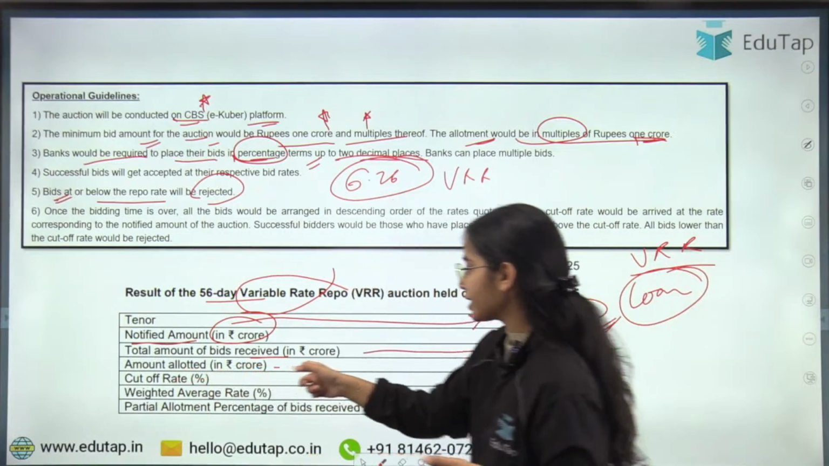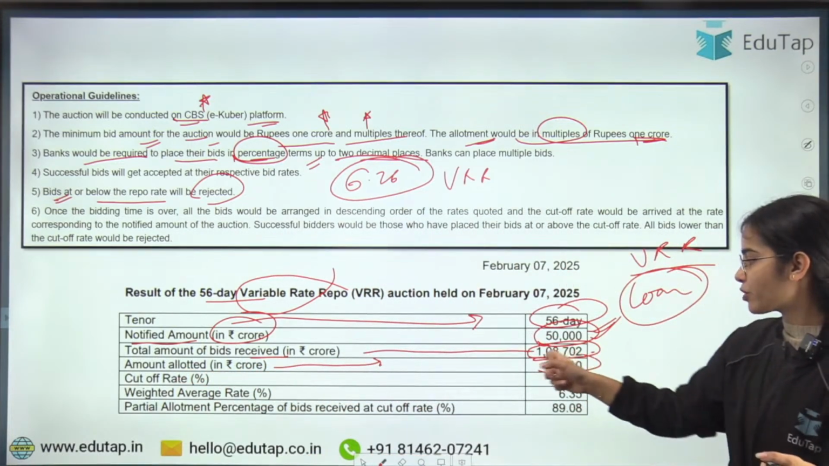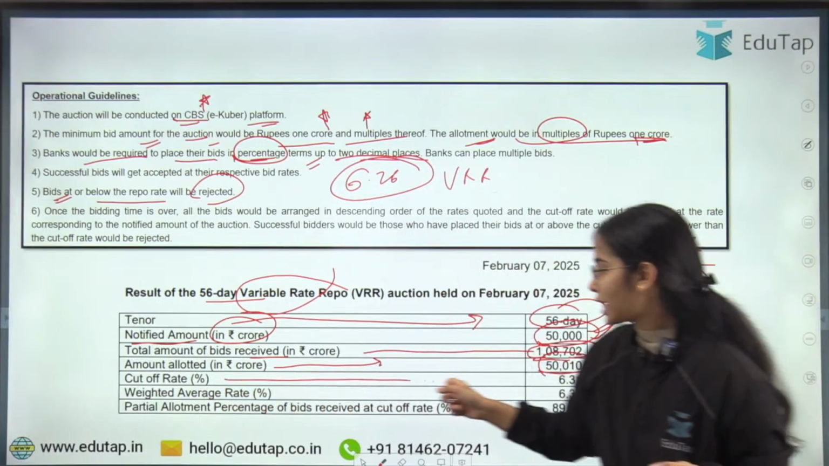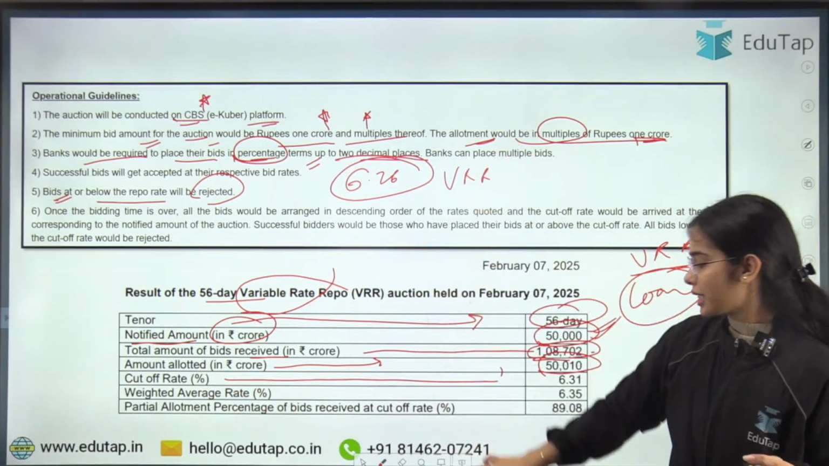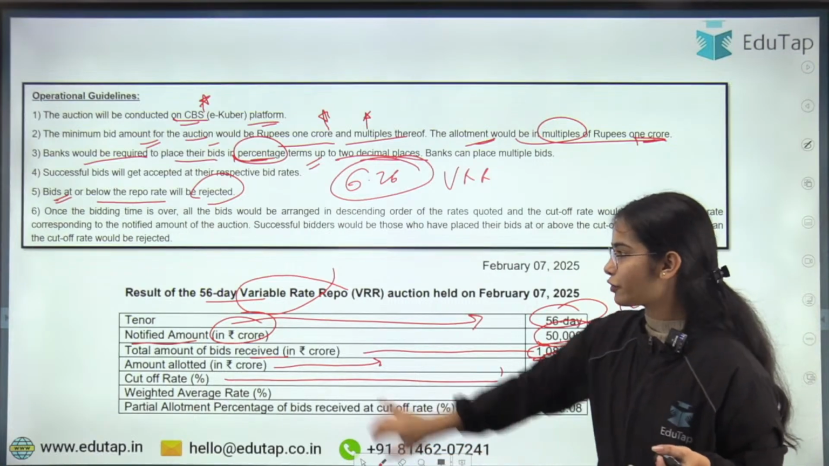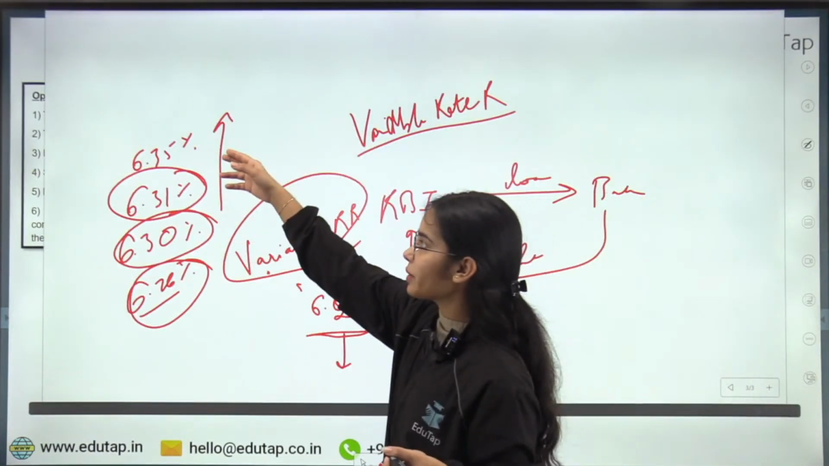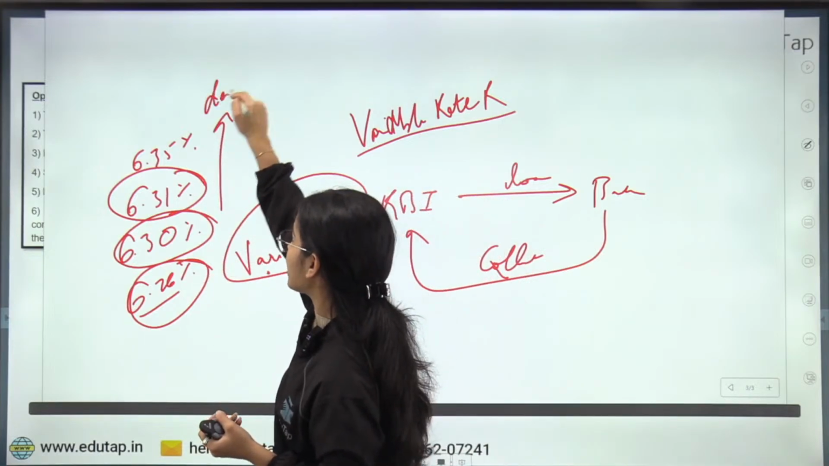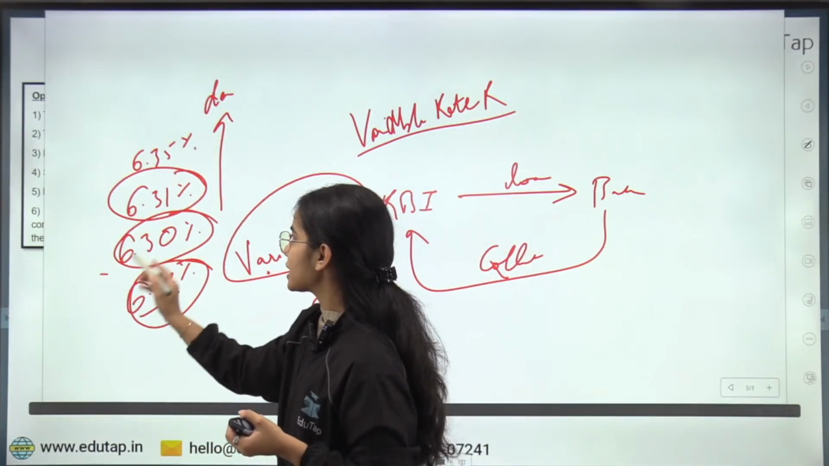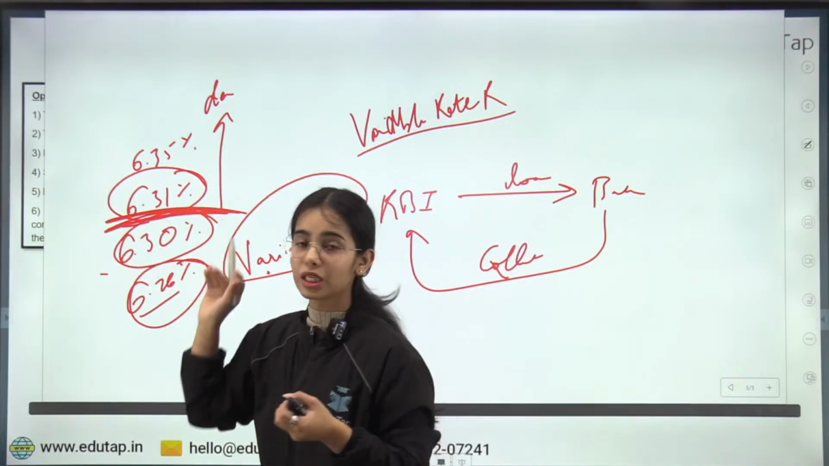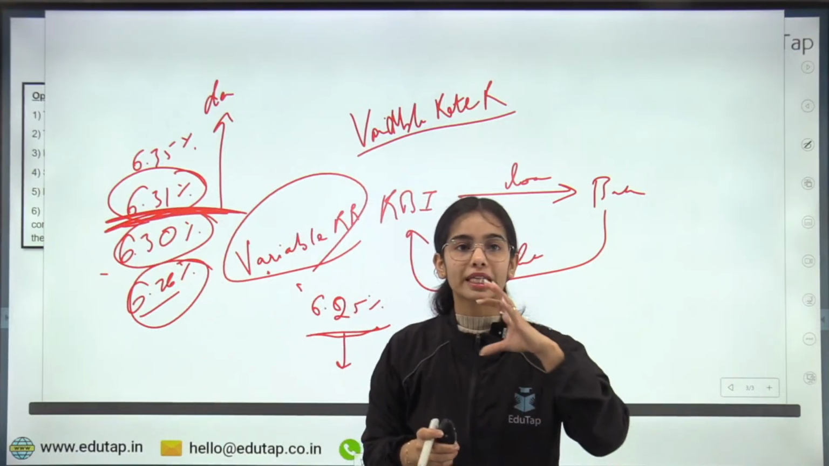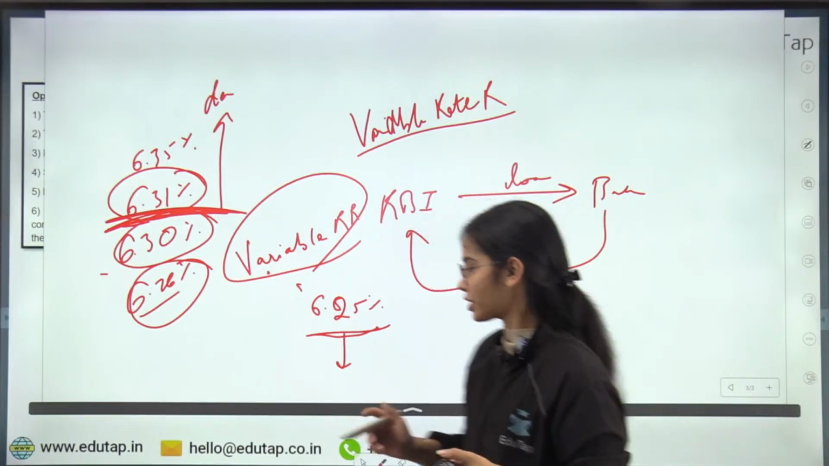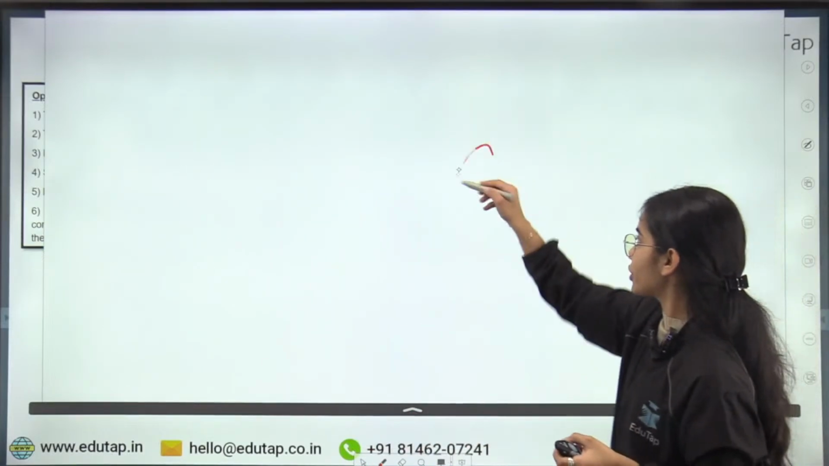So the amount allocated in rupees: RBI provided 50,000 crores. Cutoff rate: let's say different banks have said different rates. Now these rates will be kept in descending order, that is from higher to lower. So let's say this is the cutoff rate. The cutoff rate is decided as the rate at which the 50,000 crores is finished. Let's say different banks have said different rates.